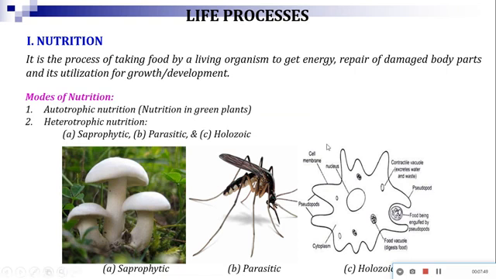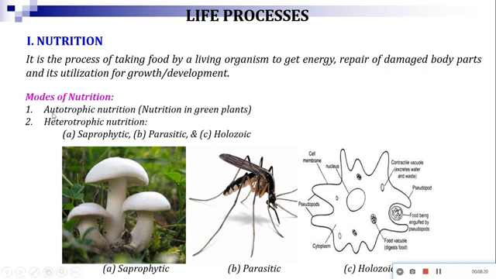So nutrition means it's a process of taking food by living organisms to get energy or to repair the damaged body part, or for the growth and development. So for different purposes we need the food, and that taking of food and releasing out of the energy for different purposes which is taking place within the body of living organism is known as nutrition. And there are two modes of nutrition.